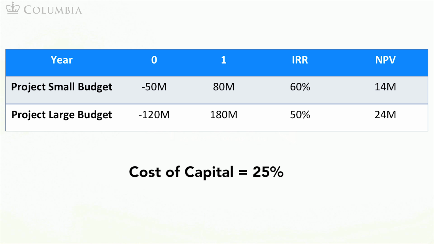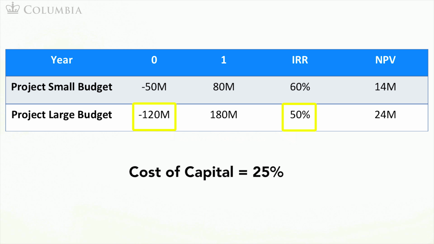Let's think about what the IRR is telling you. Recall that you can view the IRR as the rate of return you obtain by investing in a project. The IRR of the small budget alternative is larger. However, the base over which you earn the return is much smaller. That is, in this example, you are choosing between earning a high return of 60% over a small base of 50 million and earning a slightly lower return of 50% over a larger base of 120 million. Hence, focusing on the return alone can be misleading.